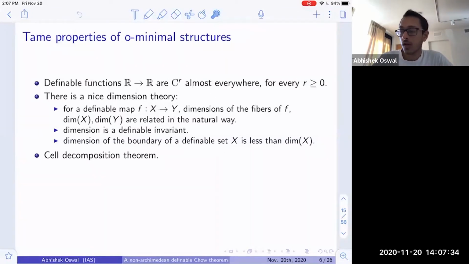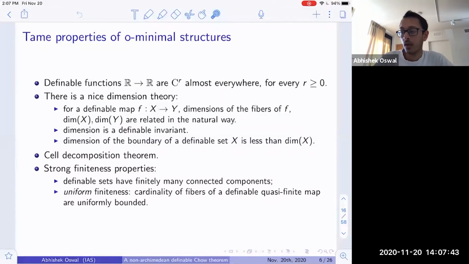And then one also has a stratification theorem. So every definable set can be broken up into a union of simple, smooth-looking pieces. And as a consequence of the cell decomposition theorem, one can derive a lot of strong finiteness properties. So for instance, any definable set has only finitely many connected components in the Euclidean topology. And one also has uniform finiteness results. So if you have a quasi-finite map, then there's a uniform bound on the cardinality of the fibers of such a map.